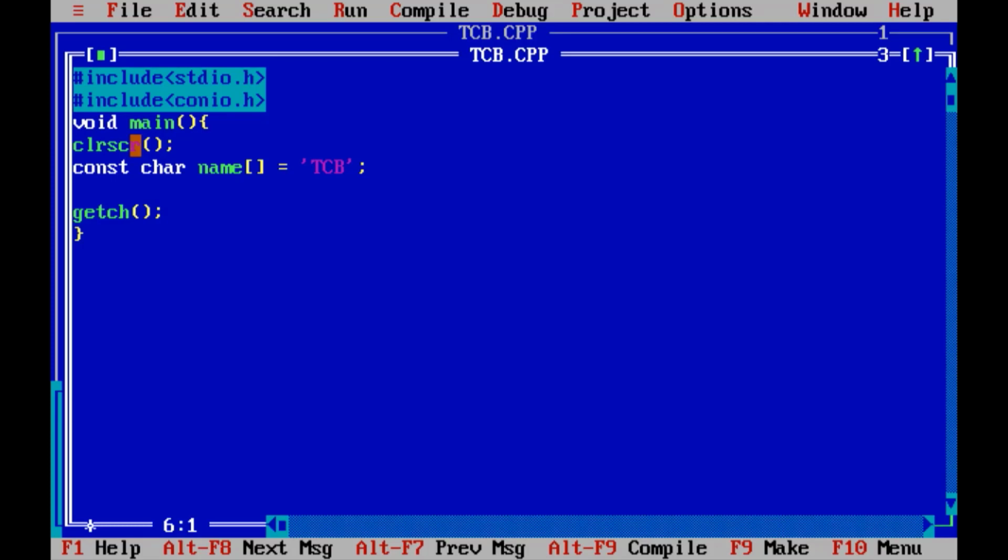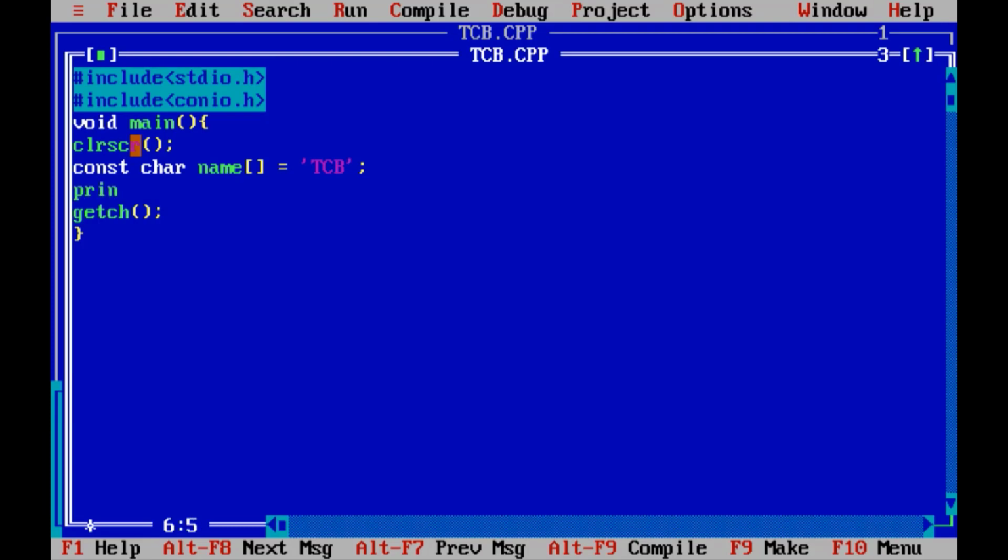One important thing I want to tell you: at the time of declaration of the name array we have assigned a value, hence we can write the size of the array or we can simply ignore it. That means if we assign a value to the name array at the time of its declaration, then writing the size of that array is completely optional. We can write it or we can ignore it. Okay, first we are ignoring it.